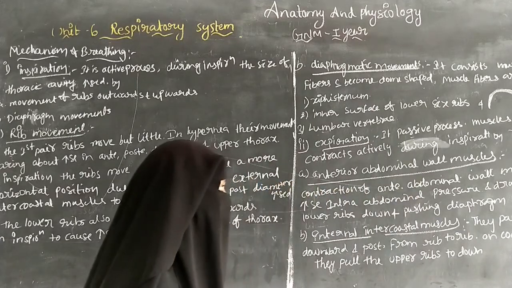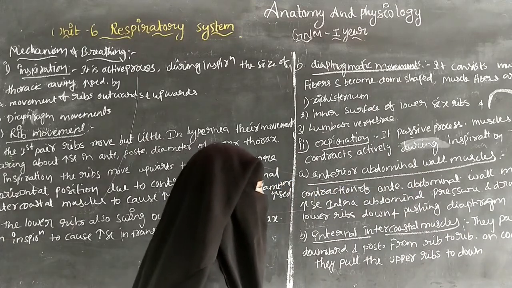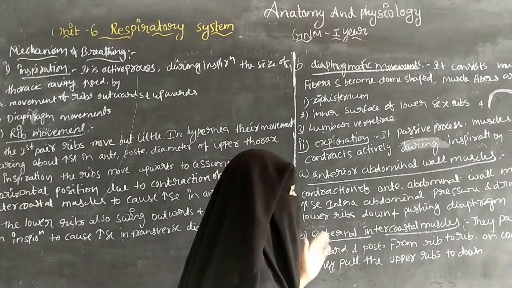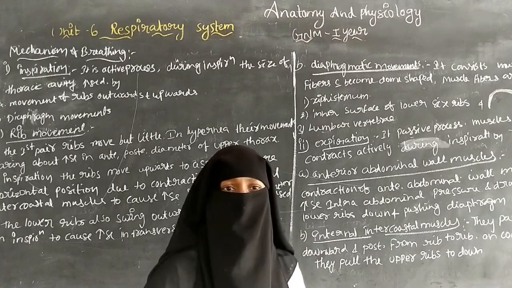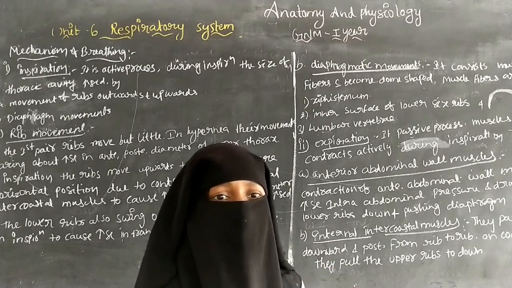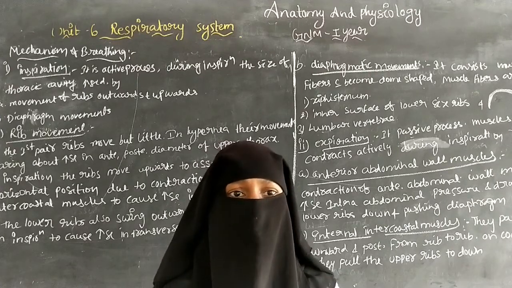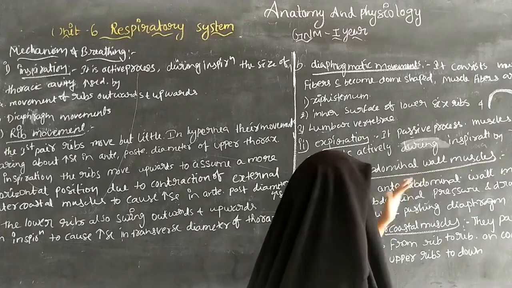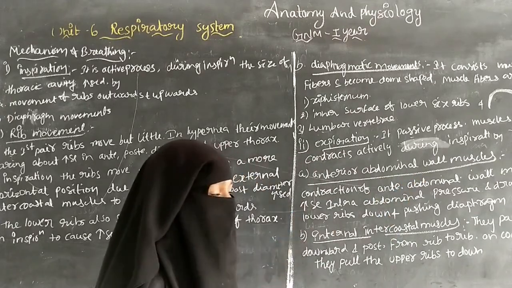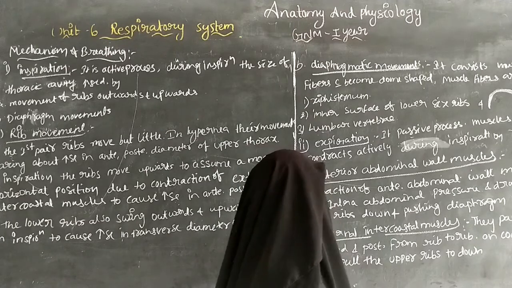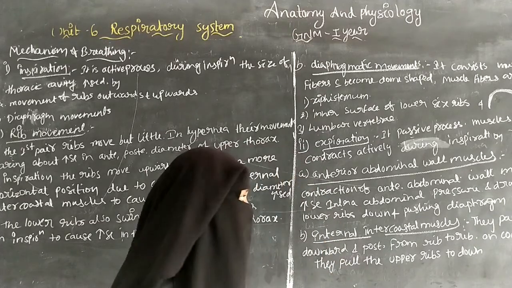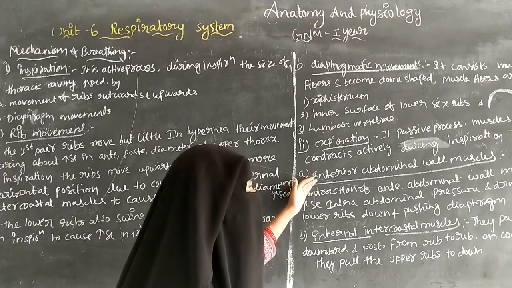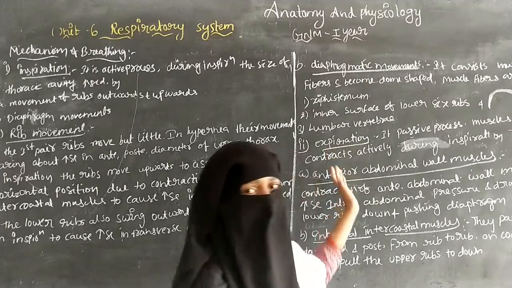Because of this contraction and the increased abdominal pressure, the diaphragm is pushed upward and the lower ribs are pulled down. So because of the contraction of the anterior abdominal wall muscles and the increased intra-abdominal pressure, the lower ribs are drawn down and the diaphragm is pushed upward. So that is about the anterior abdominal wall muscles during expiration.